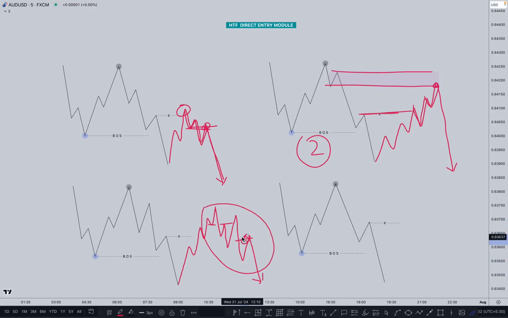And this direct entry is applicable in all higher time frames. Like if you are using 1 hour, 5 minute, 4 hour or daily, any time frame you are using, simply you can plan for the sell.